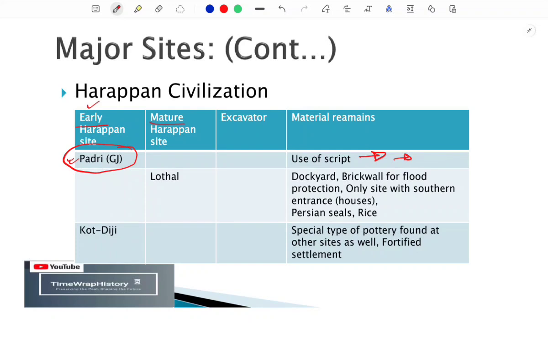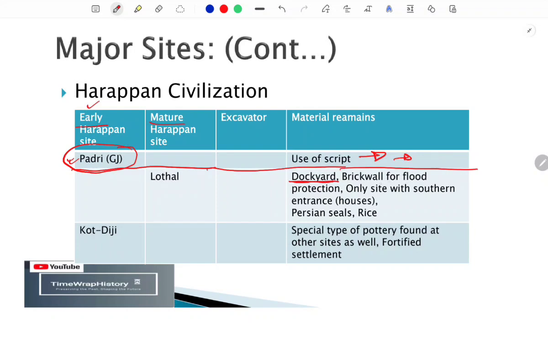So in Lothal we find the evidence of a dockyard. A dockyard is something like, in today's time, if a ship is going to deliver something, it is parked in a dockyard. So the dockyard was present in Padri. Sorry, it was present in Lothal. Okay, just because of this.